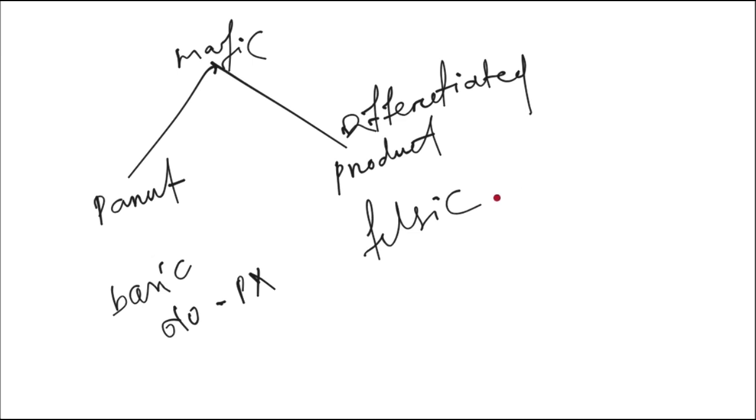But if there is a very low degree of differentiation, then all the calcic and felsic components are also available in that chamber, so a Lamprophyre type of rock, or you can say a mafic potassic alkaline rock, will be the result. Clear?